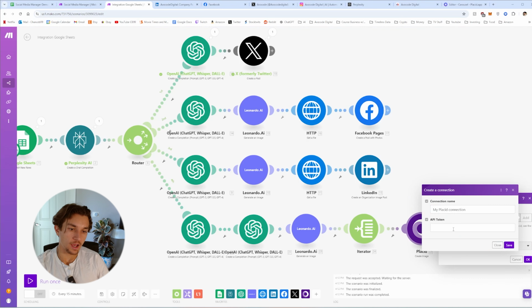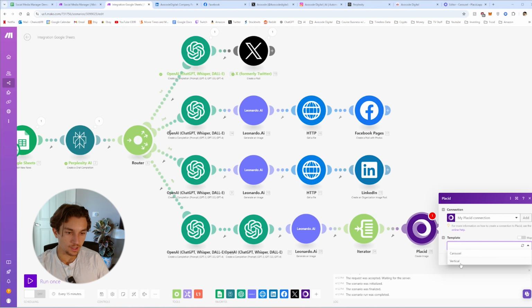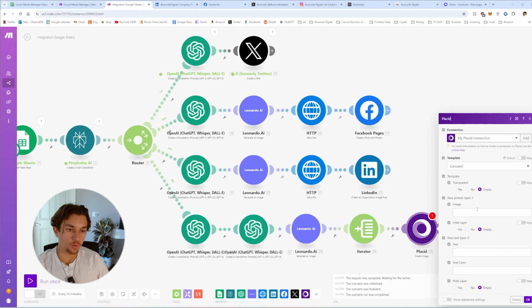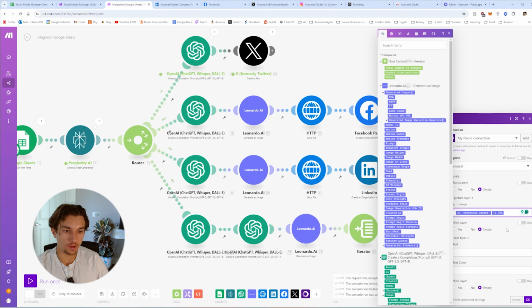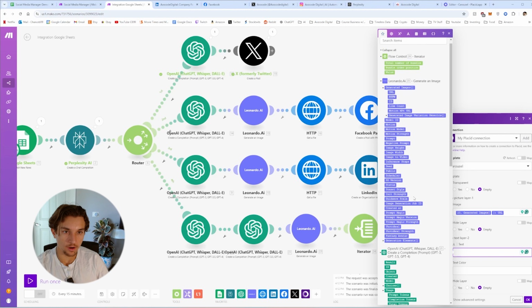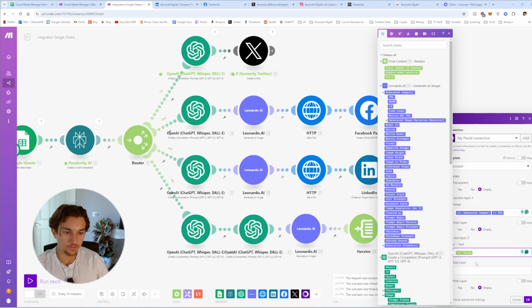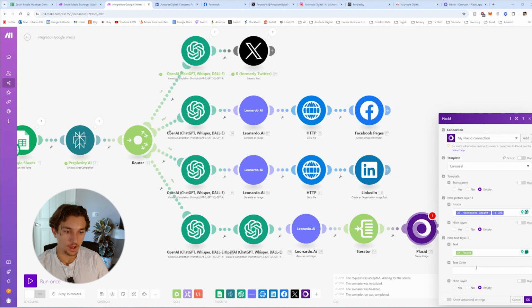So similar, you're gonna have to add an API token. Once you create an account, you can get that API token. You'll select the template. So the one that we're using is the carousel. Okay, after that, we're going to select the picture layer, which will be our generated images URL, and then the text layer, which will be our value right here from the iterator, because we're iterating through each of those contents, and we'll hit OK.